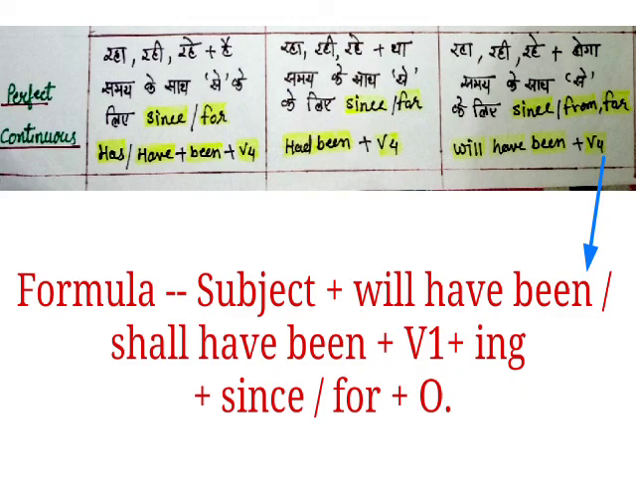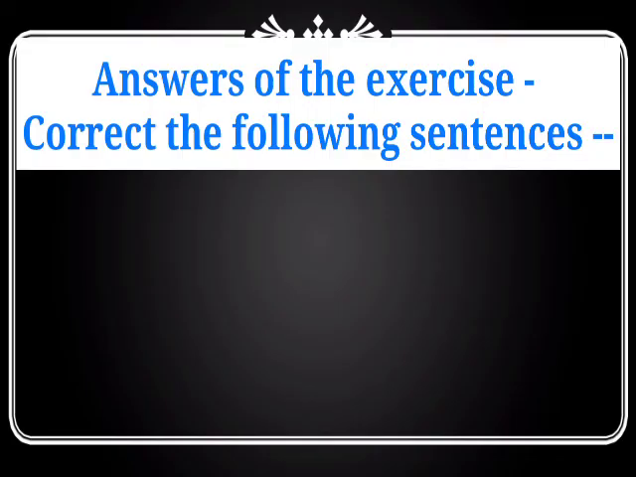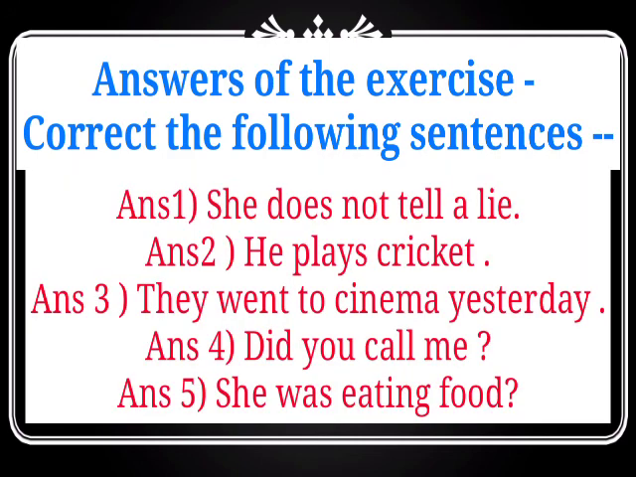Before that, I would like to give you the answers to all those sentences which I gave you in the beginning. Okay, so the first sentence as I gave you: she do not tell a lie, and the correct one is she does not tell a lie. Second one is he play cricket. So the correct one will be he plays cricket. As I taught you, with a third person singular subject we have to apply s or es with the verb.